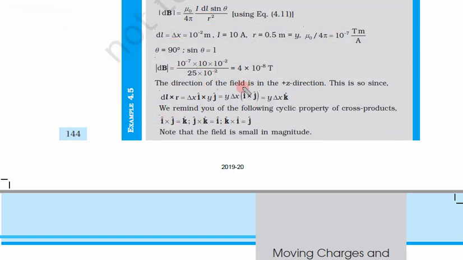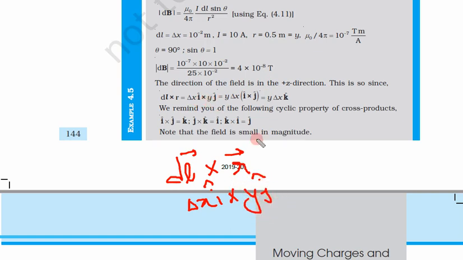The direction of the field. Now let us calculate the direction of the field. So what is the direction of the field? For the direction of the field, we have to calculate dl cross r. dl was in positive x direction, that means i. So this was delta x i, cross r, and r was in positive y direction, so this was y j. Now delta x y is the magnitude, so let us leave this thing.